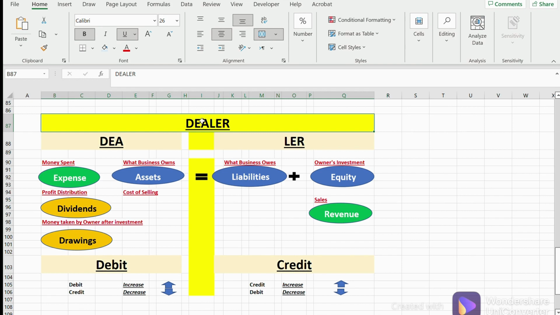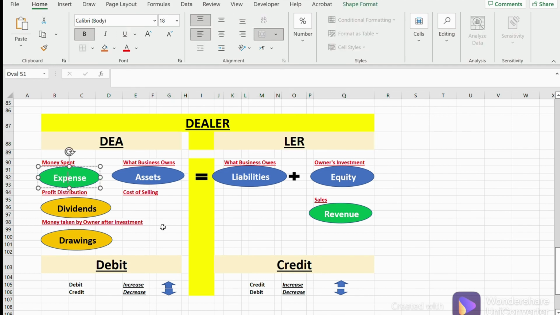Let's split this word into half like this, DEA and LER. Let's see what is in DEA and what is in LER. So D is your dividends and drawings. E is expenses, A is assets, whereas in LER, L is liabilities, E is equity, and R is revenue, right?